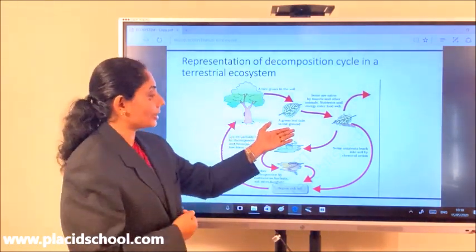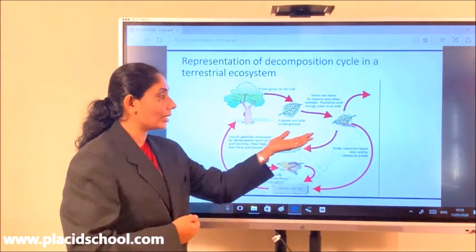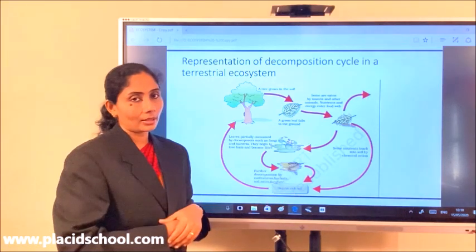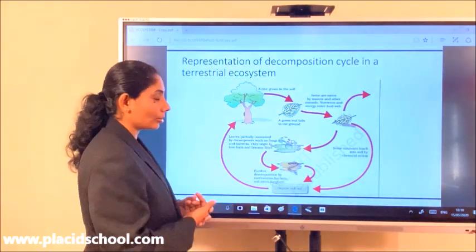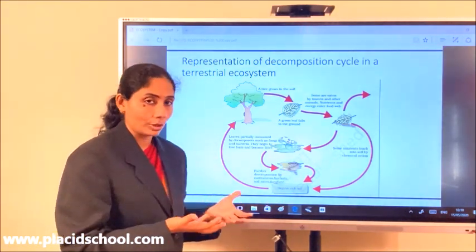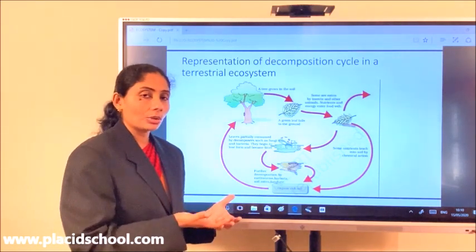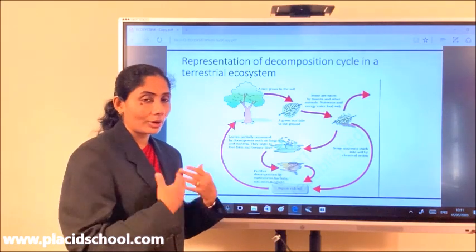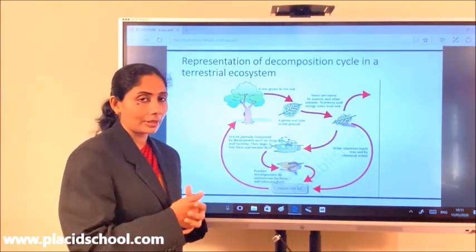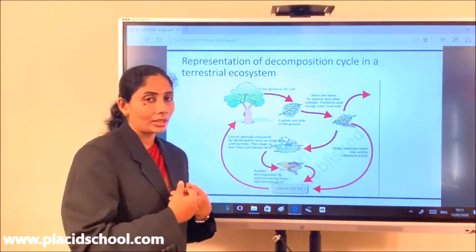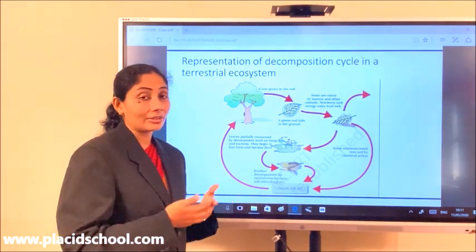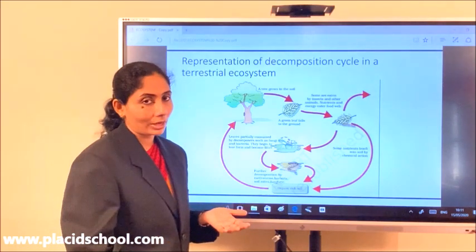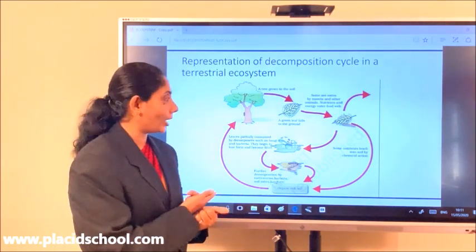So here the leaf has fallen on the ground. What will happen to the leaf now? This leaf would be eaten by detritivores as well as the decomposers. They will make use of it. Why will they make use of it? This is their food, the source through which they will get energy. And by eating and pouring digestive enzymes, other than getting energy, they are also helping in getting rid of the detrital matter as well as unlocking the nutrients into the soil so that again they can be utilized by the plants.